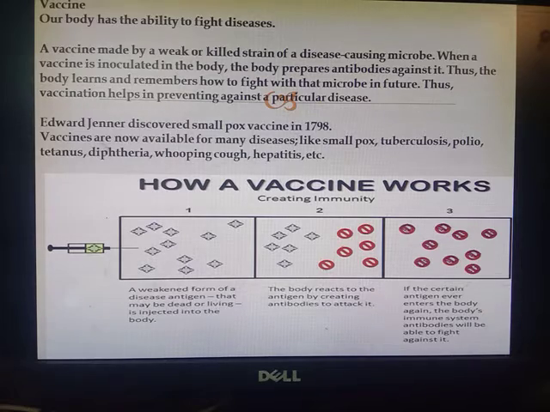Edward Jenner discovered the smallpox vaccine in 1798. So vaccines are now available for many diseases: smallpox, tuberculosis, polio, tetanus, diphtheria, whooping cough, hepatitis, etc. So vaccines are available for different kinds of diseases. So how does a vaccine work?